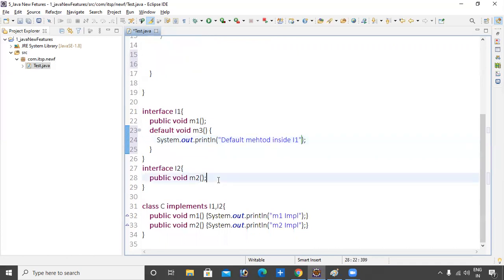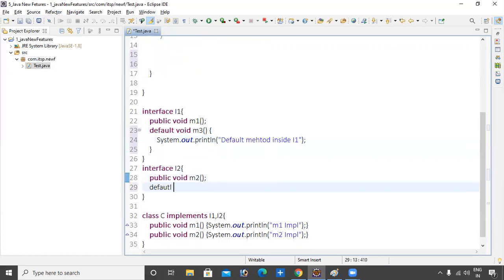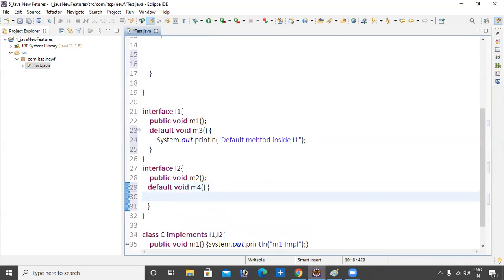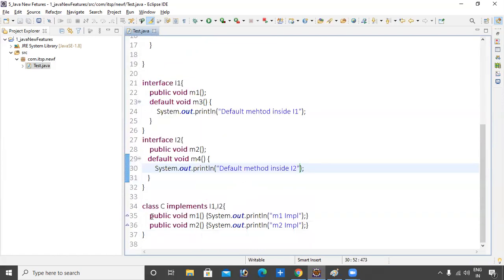Now you can also create a default method here, default void m4 method. Now we can provide the implementation. The default method goes inside the I2 interface. That's it. Now these methods are available inside the implementation class also.